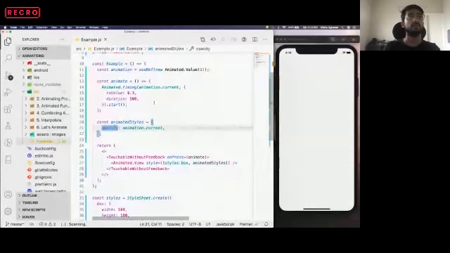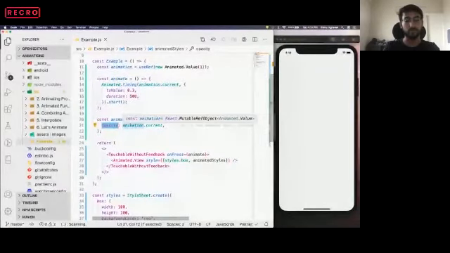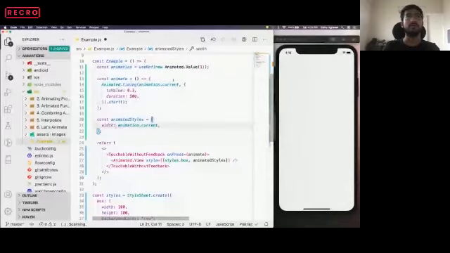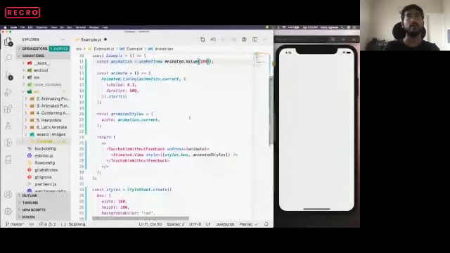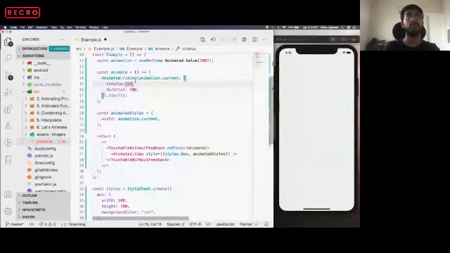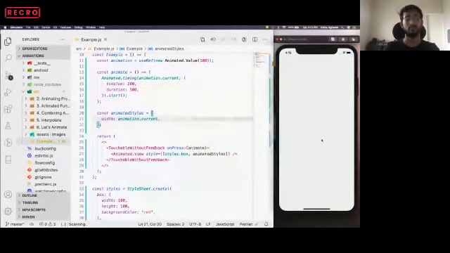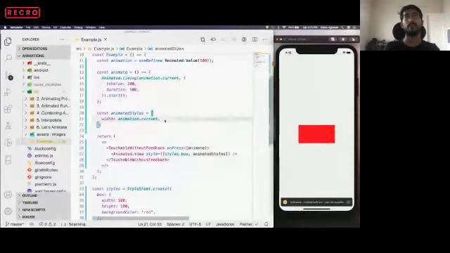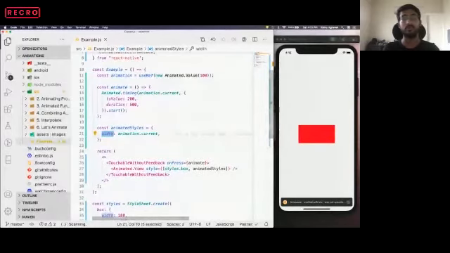Similarly to what we did with opacity, we can change the width. We'll start with animation.current. The initial width was 100, and we want to animate it to, let's say, 200. I need to reload it. So this width got animated. Any style property that we want to animate, we can define in the animated style, and we can use that property to animate our view or image or anything. Is it clear to everyone? Cool.